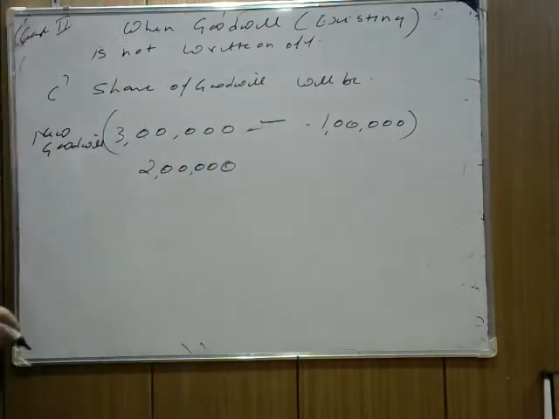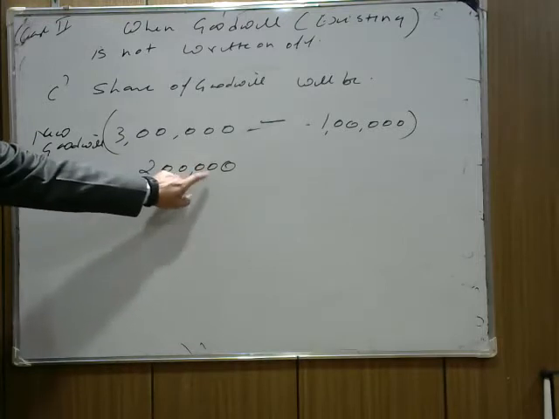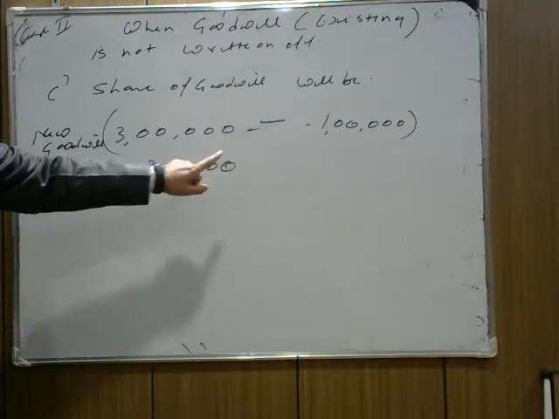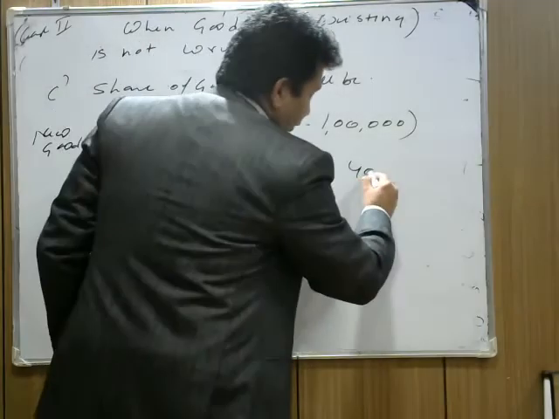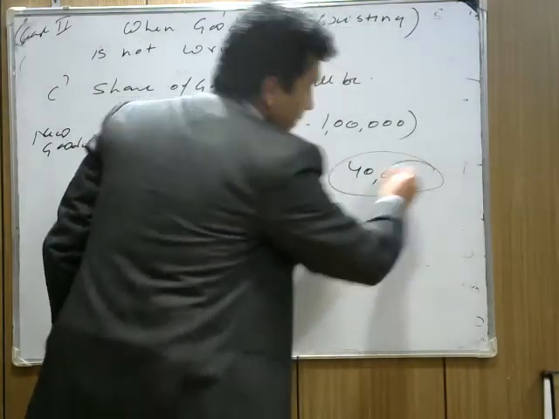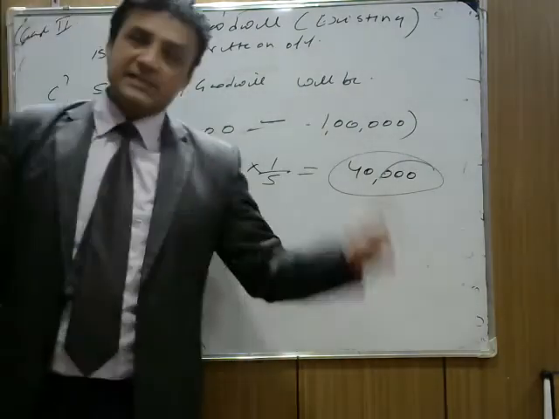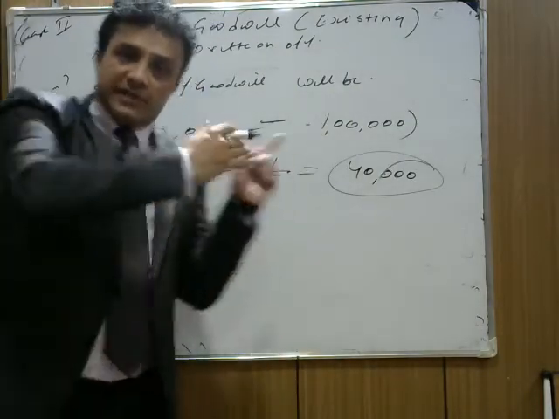Now the new partner will bring 1/5 of this, not 1/5 of 3 lakh. He brings 1/5 of this. It means he needs to bring 40,000 as his share of goodwill. So when is the benefit to the firm, in the first case or in the second case? Now what is in case two?